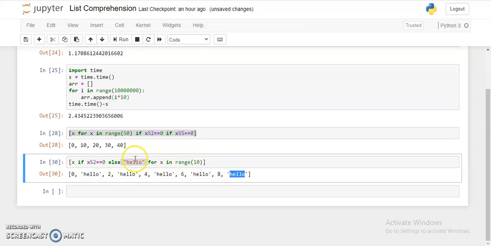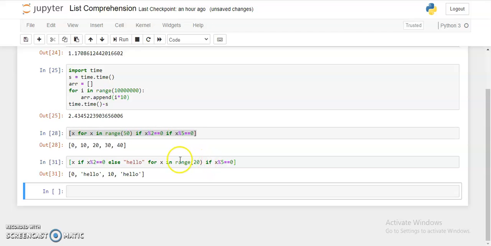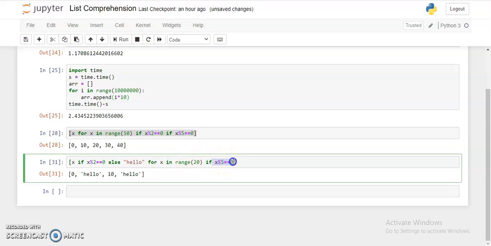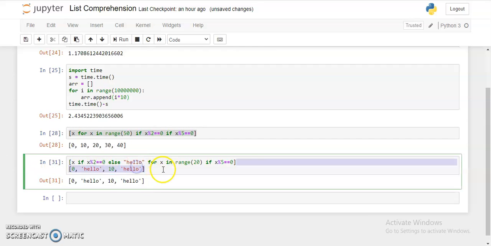So that can be done some more, like if you want, you can see here, if it is 20, and I can add one more condition, x percent 5 double equals 0. So you can see only the numbers divisible by 5 will be considered in this array, and if it is divisible by 2 it will represent the number, otherwise it will represent hello. So this is very important, and can be used in competitive programming, right?